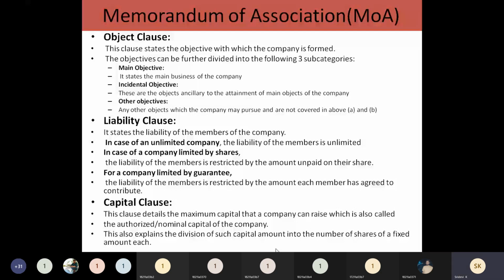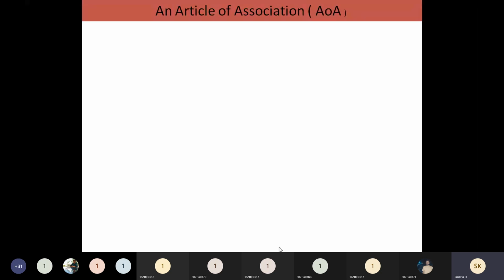Okay. So how many shares the company is going to divide these 10 crores into will be fixed here. That also you have to mention in the capital clause itself. For example, I am going to fix the face value of the share of the company as 100 rupees. Then 10 crores divided by 100 rupees, how many shares are there? Only to that limit should the shares be issued in the market, not more than that number of shares. So these are the clauses of the Memorandum of Association.